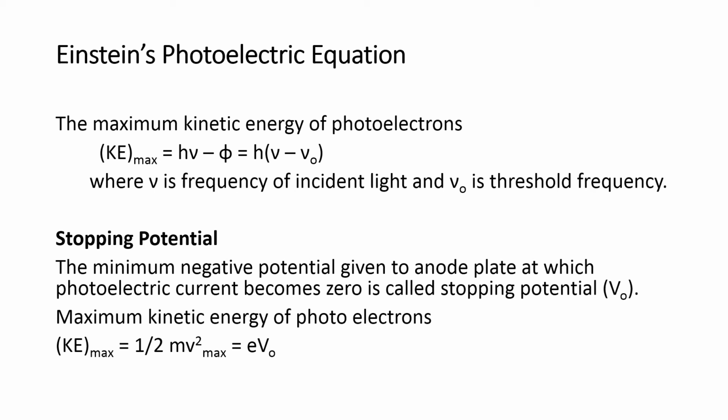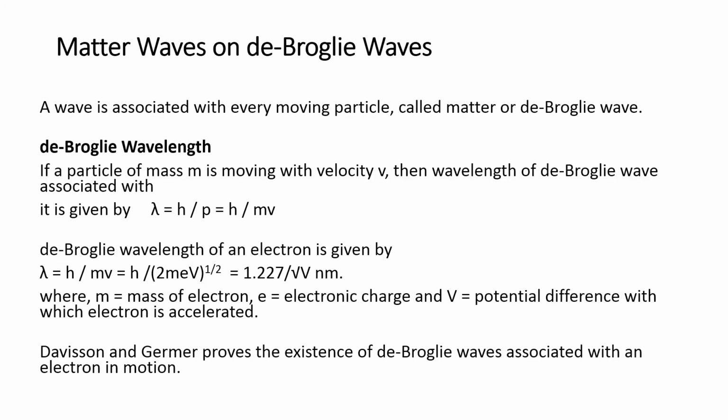As per Einstein's photoelectric equation, the maximum kinetic energy of a photoelectron is defined as hν minus phi, where ν is the frequency of incident light and ν naught is the threshold frequency. Stopping potential: the minimum negative potential given to the anode plate at which the photocurrent becomes zero is called the stopping potential. The maximum kinetic energy of photoelectrons is equal to half m v max squared, which equals e V naught, where V naught is the stopping potential.